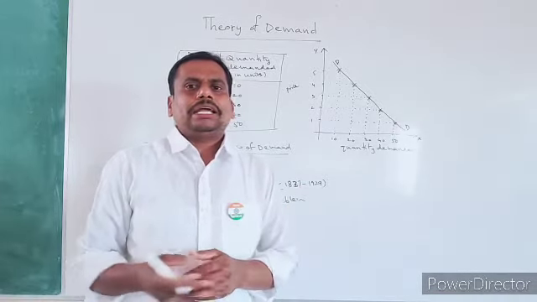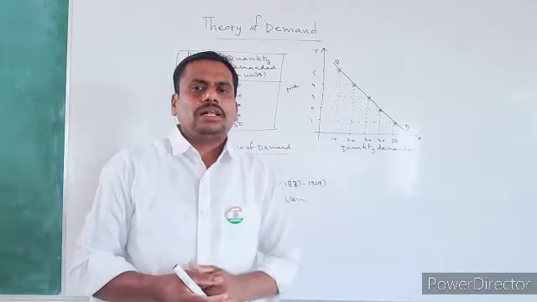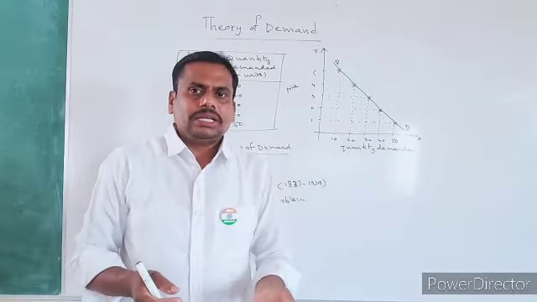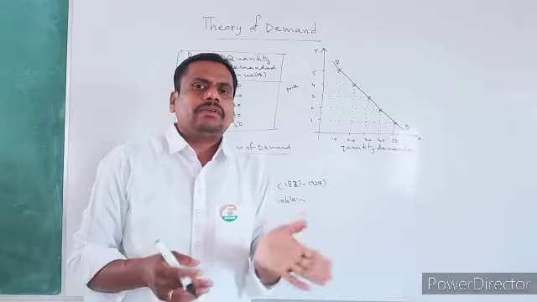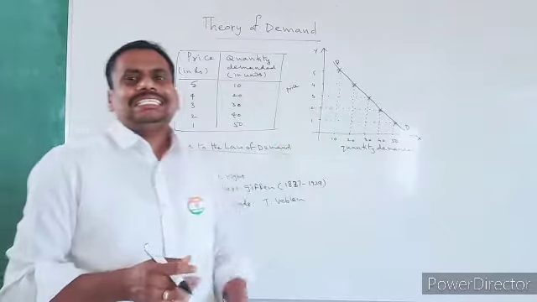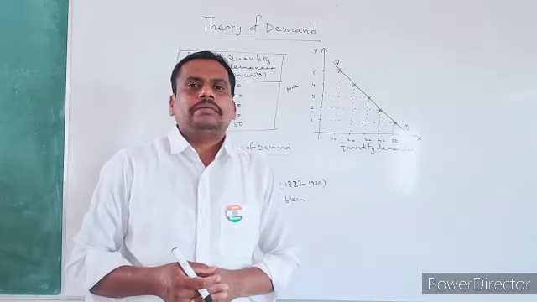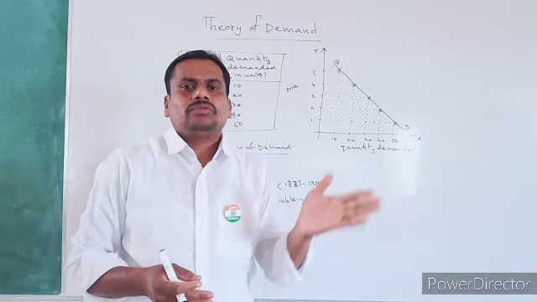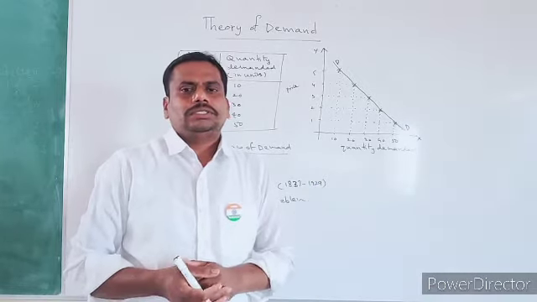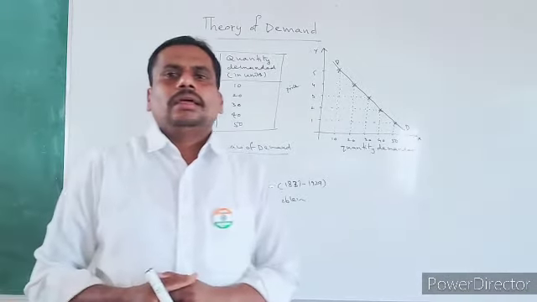If you take the supply curve, when price increases, supply also increases. When price falls, supply also falls. In that situation, the supply curve slopes from left to right upwards. But here, as there is a negative or inverse relationship between price and quantity demanded, the demand curve slopes from left to right downwards. So this is what you should understand from this diagram.